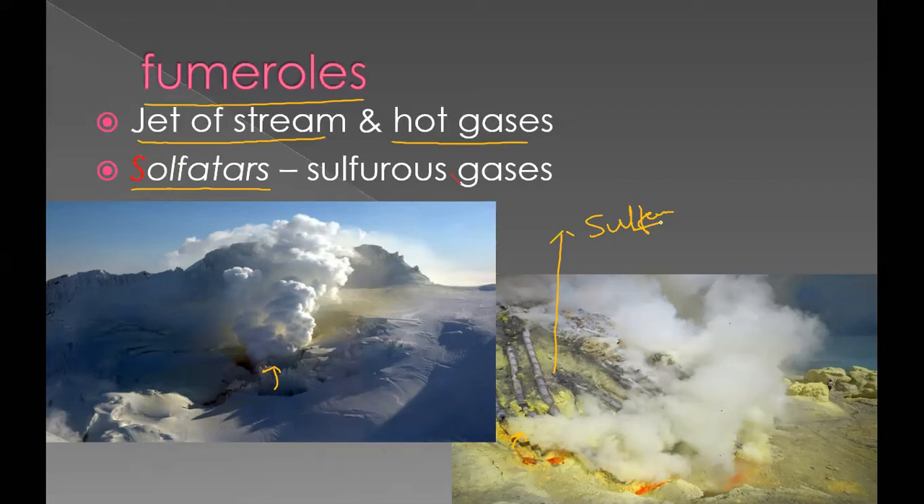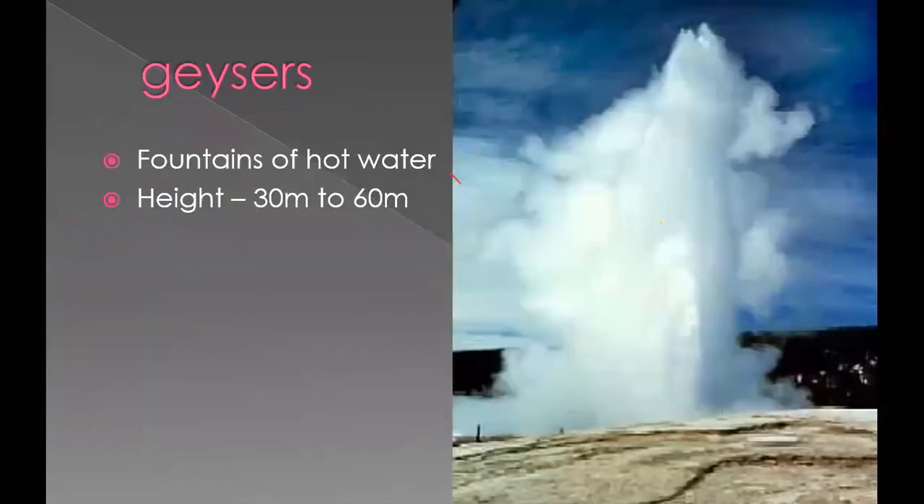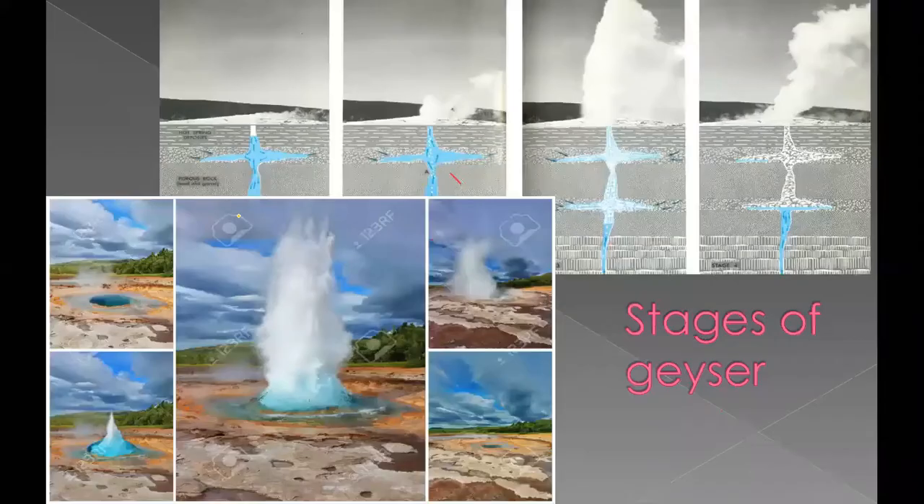These sulfurous deposits are called fumaroles. Geysers, you can see here. Geysers are fountains of hot water, and you can see it can go up to a height of 30 to 60 meters. So what happens? In the next image, I will tell you how it occurs.